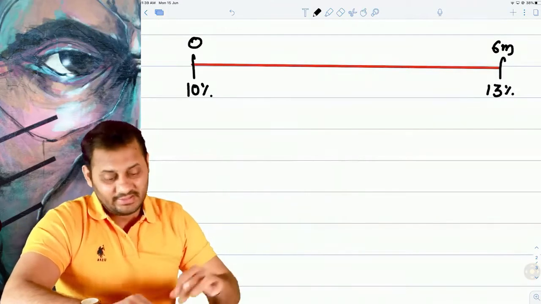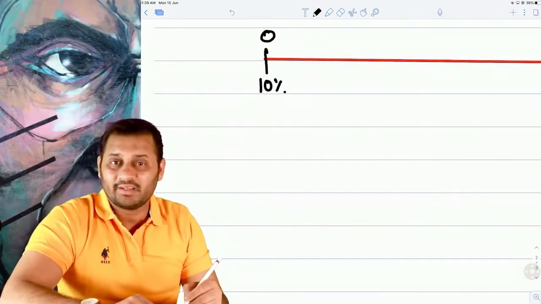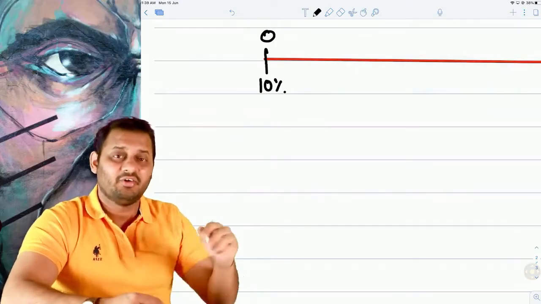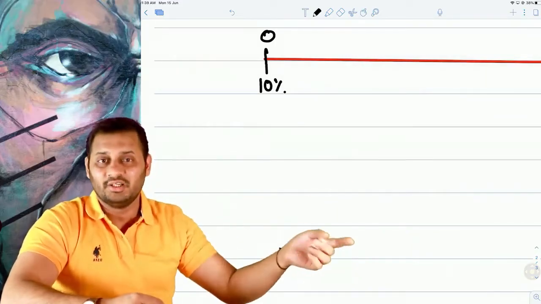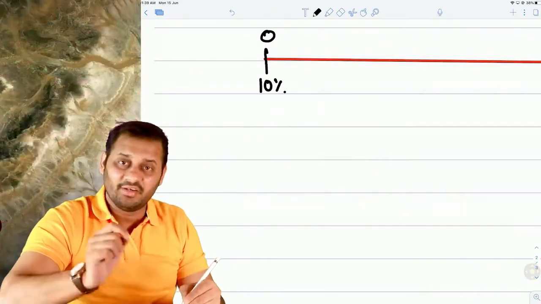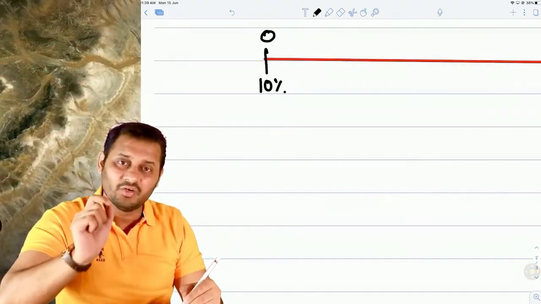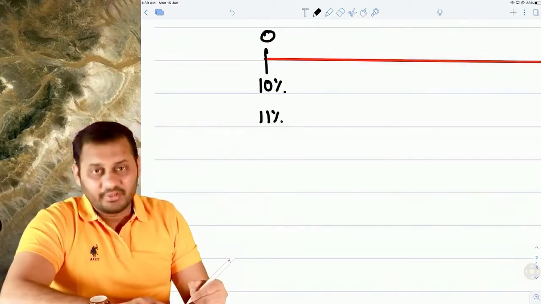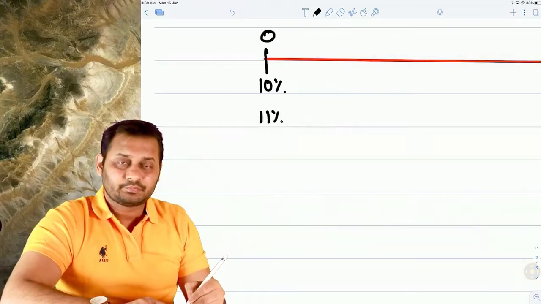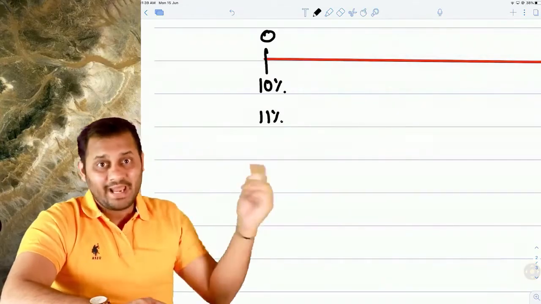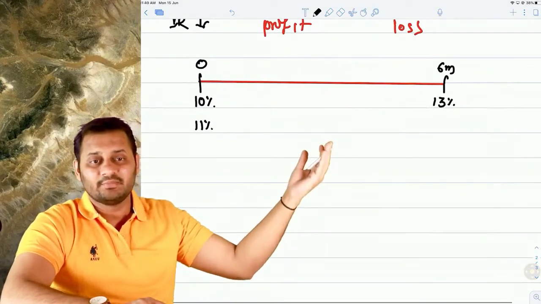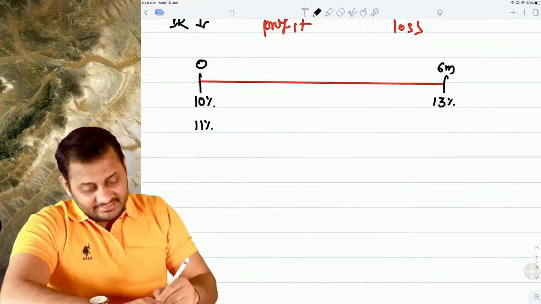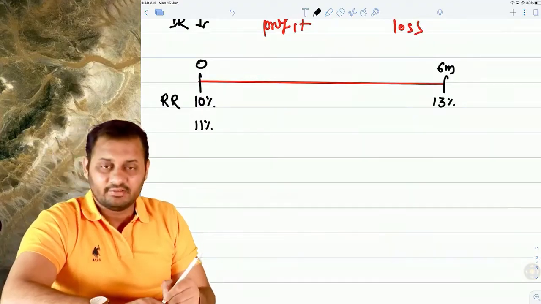pay higher interest. In that case, you can enter into an agreement with the bank where you can fix the interest rate for the future. This is called an agreement of interest rate. This is called a forward rate agreement. Let's say for example the agreement between you and the bank is at 11%. The bank said that you can come after 6 months and take the loan at 11% because we agreed on that rate. In this case, this is called the reference rate, 10%.